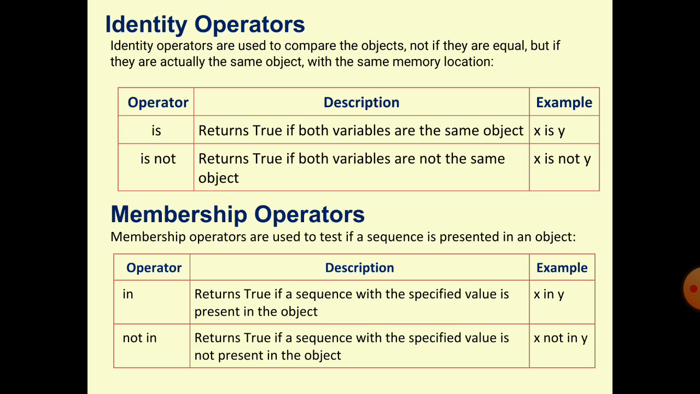Same as not in. It returns true if a sequence with the specified value is not present in the object. If the value is not present in y, then it will return true. If x is not in y, it returns true. So that covers the identity operator and the membership operator.